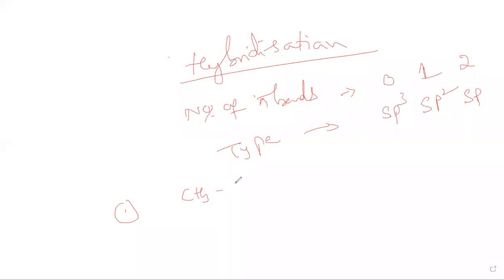CH3, CH double bond, CH single bond, C double bond O, CH3. So what type of hybridization is in each carbon? This is carbon 1, carbon 2, carbon 3, carbon 4, and carbon 5. Can you tell me the hybridization?